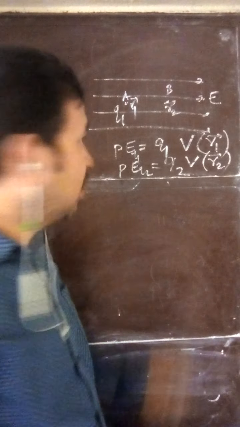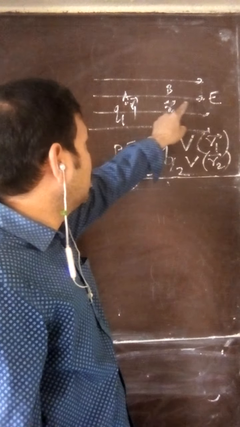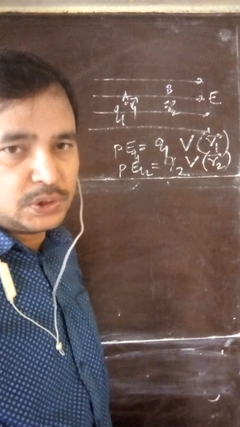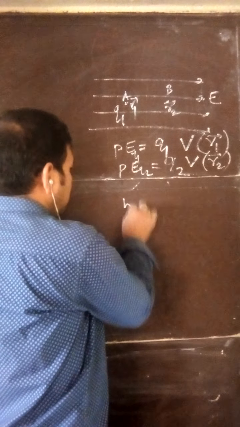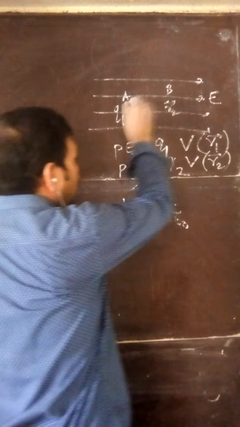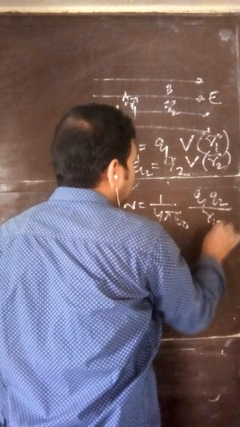But there is one more thing. If this charge Q2 is brought, then it has to do work against the electric field of Q1 also. So what is the work done? 1 by 4 pi epsilon naught, as we have just derived, Q1 Q2 by, suppose the distance between them is R12.